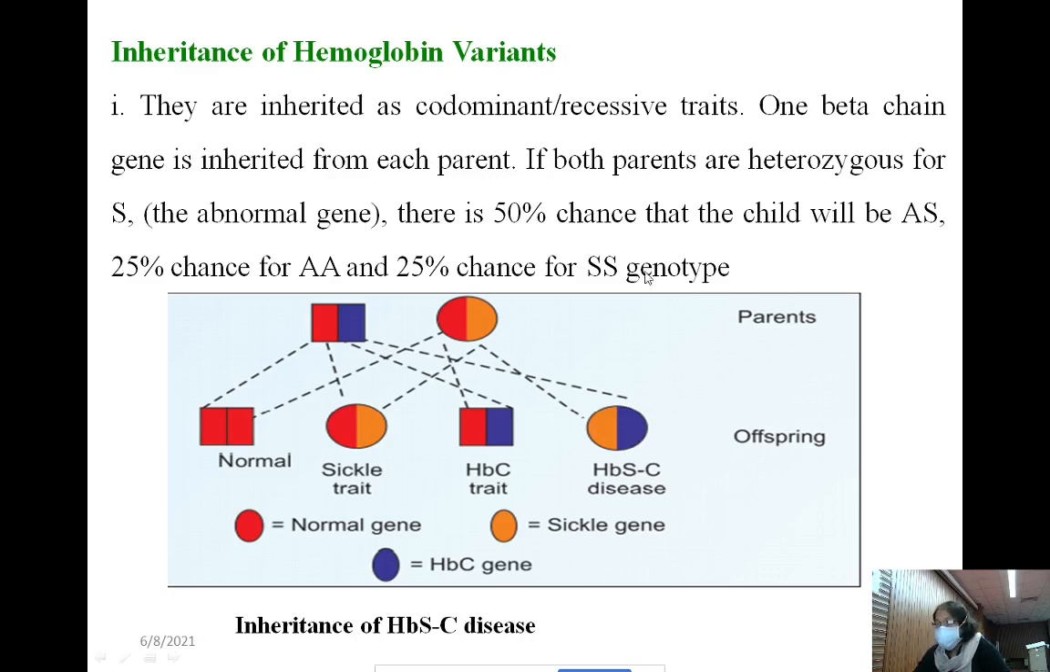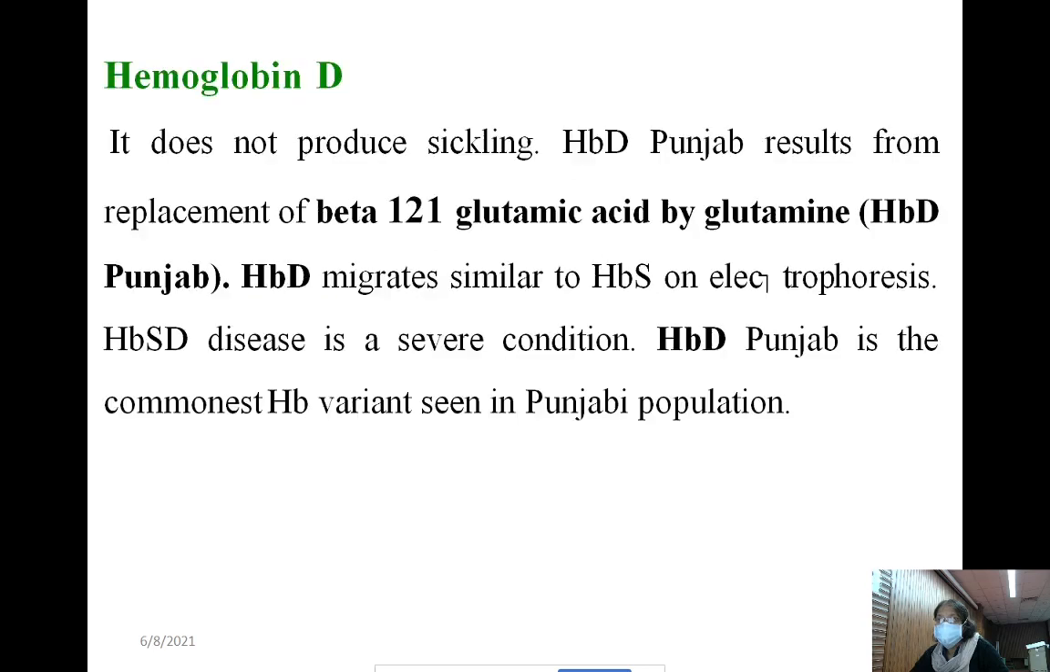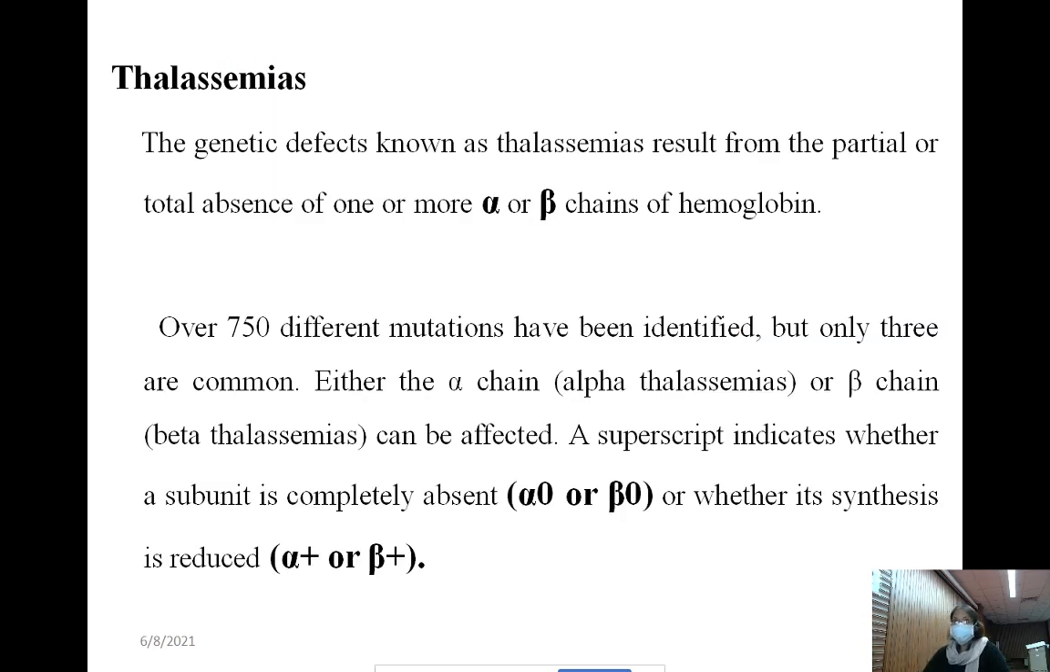If in place of C the parent has beta thalassemia trait, then also there is a 25% chance of hemoglobin S thalassemia trait. This C is replaced by a thalassemic polypeptide chain, a thalassemic beta chain. Now beta thalassemia. Let us recapitulate what thalassemia is once again. Thalassemia, in the last class, I have given this definition.